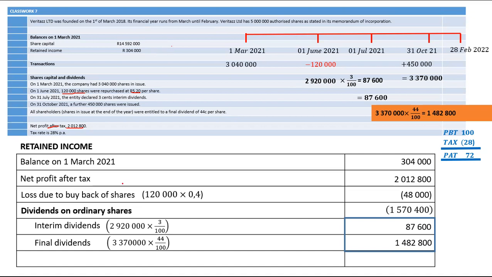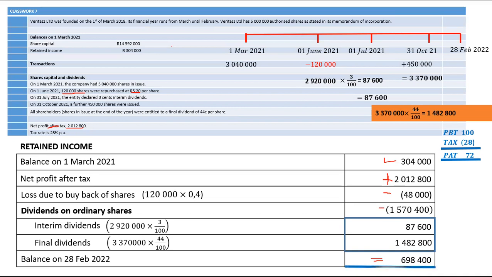Now, all you have to do is to take that 304,000 plus this, minus that, and it will give you this one here, which is 698,400.